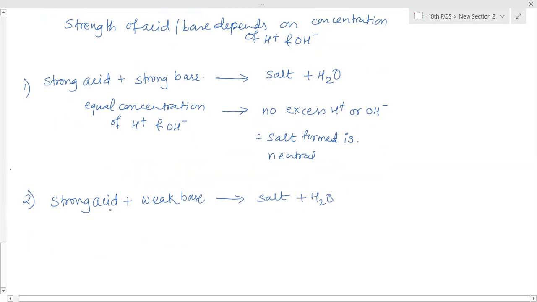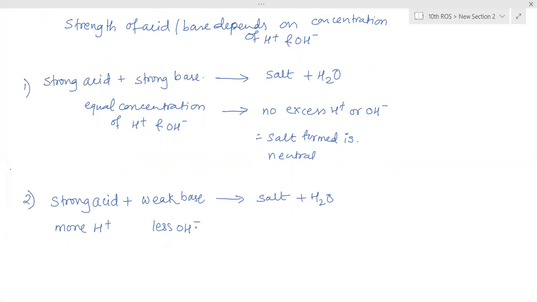But the strength of the acid is more, that means it has more H plus ions, but the OH minus ions are less because it is a weak base. The OH minus ion concentration is lesser as compared to the H plus ion concentration. So all the H plus ions cannot be neutralized by OH minus ions. All the H plus ions cannot combine with OH minus ions. So what will happen?